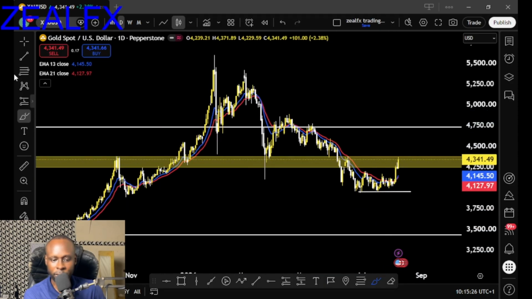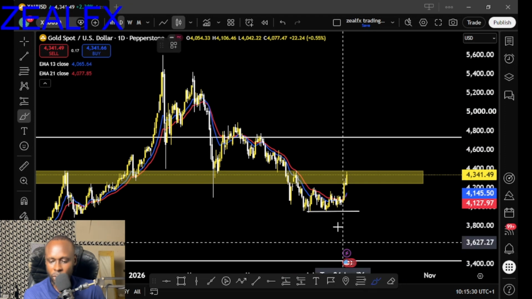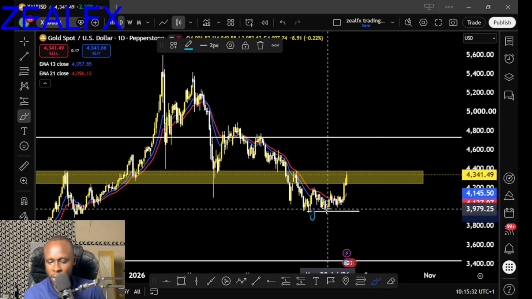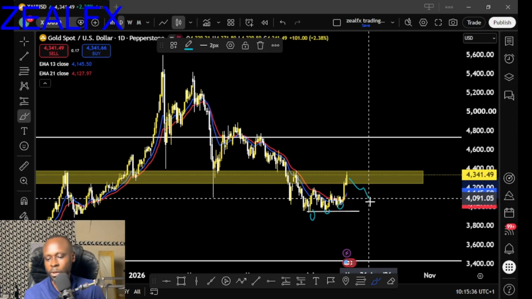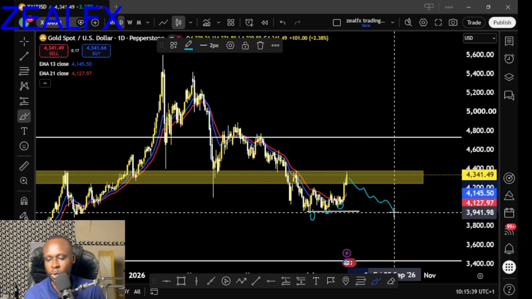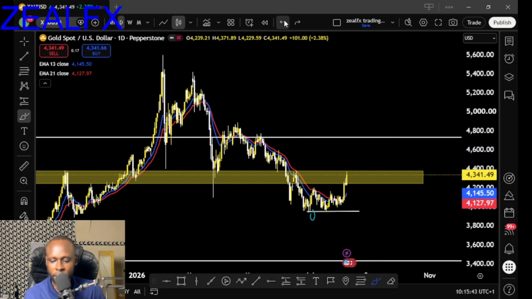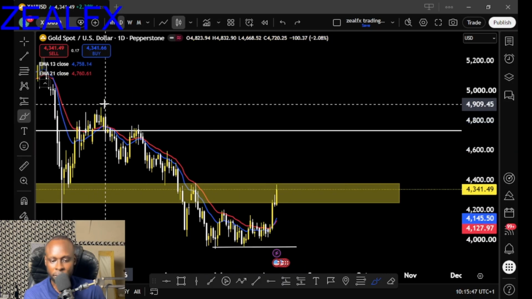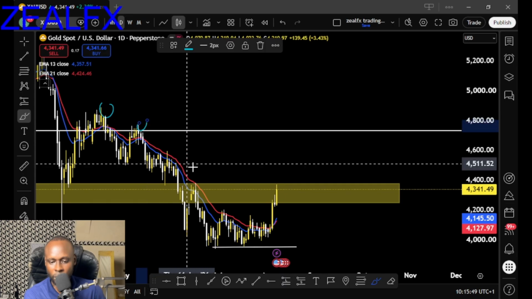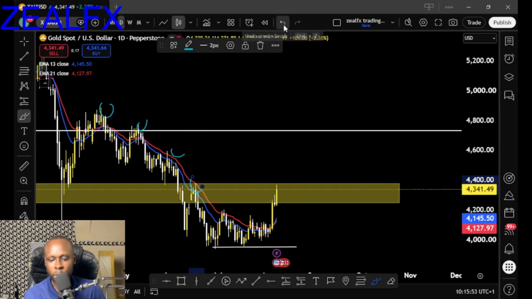On my daily time frame on gold USD, we can clearly see that we currently have an inner structure, which is we have this lower low, then higher low and higher low. So we need price to give us a series of lower highs for us to join the sells on gold USD, because the major structure on gold USD is bearish on the daily time frame. So we have a bearish structure on gold USD on the daily time frame, which is we have this lower high, lower high. So this series of lower highs indicates a bearish structure on the gold USD, guys.